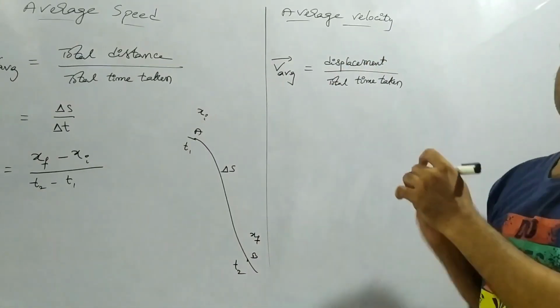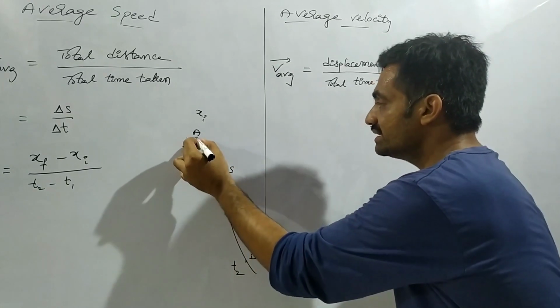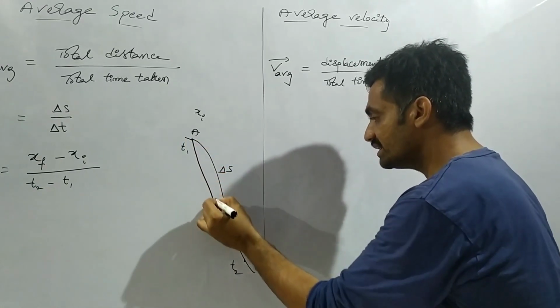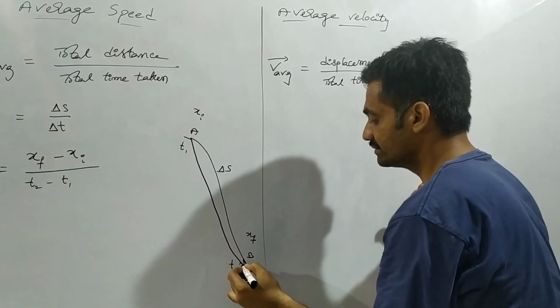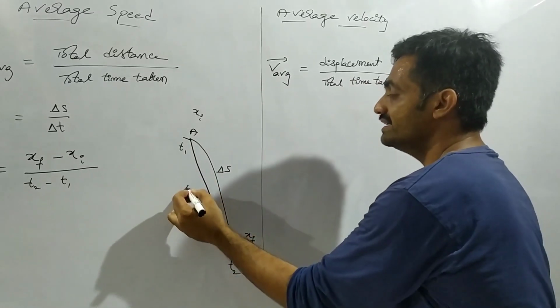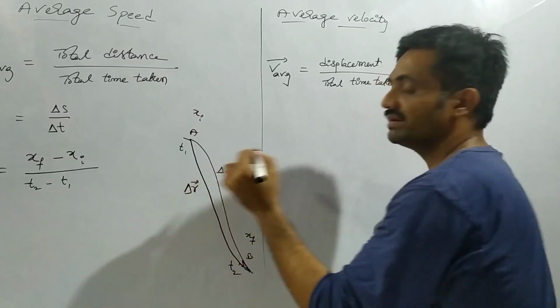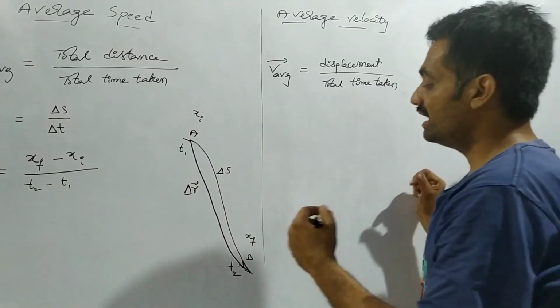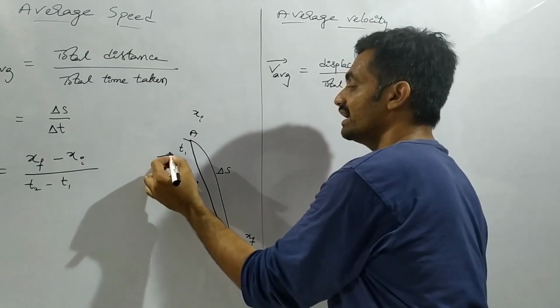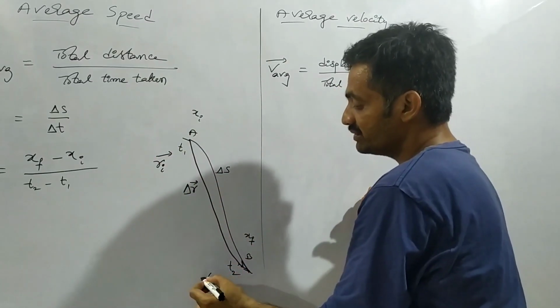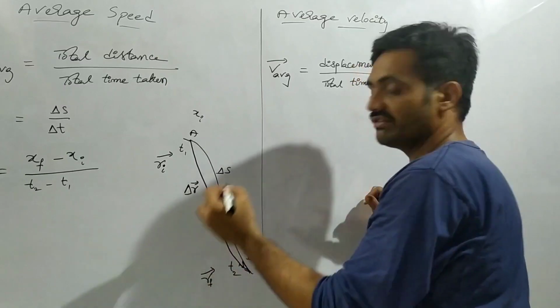So it represents average velocity, and here in this case the average velocity is being represented by the line, and it is represented as delta r bar, whereas the initial position is represented as ri bar, and final position vector is represented as rf bar.